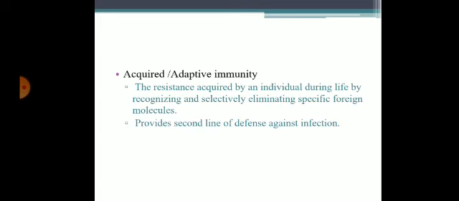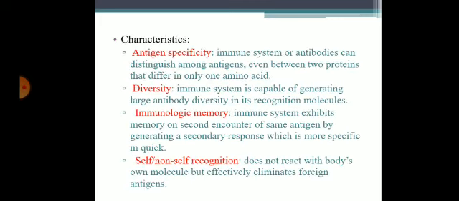Second, we'll talk about acquired immunity. Acquired immunity is a resistance acquired by the individual during life by recognizing and selectively eliminating a specific foreign molecule. It provides a second line of defense against infection. These are the characteristics of adaptive immunity, that is, antigen specificity. Our immune system or antibodies are capable of distinguishing among antigens, even between two proteins that differ by only one amino acid.